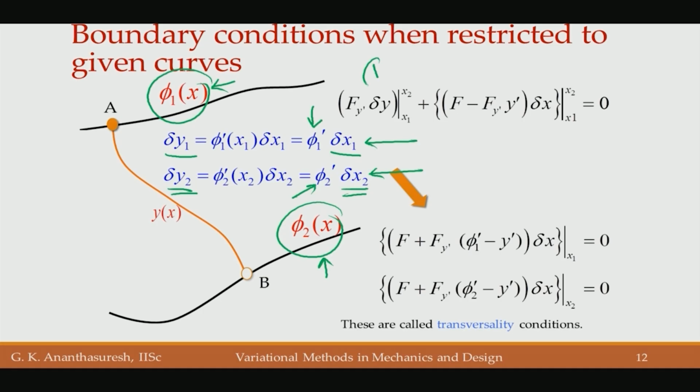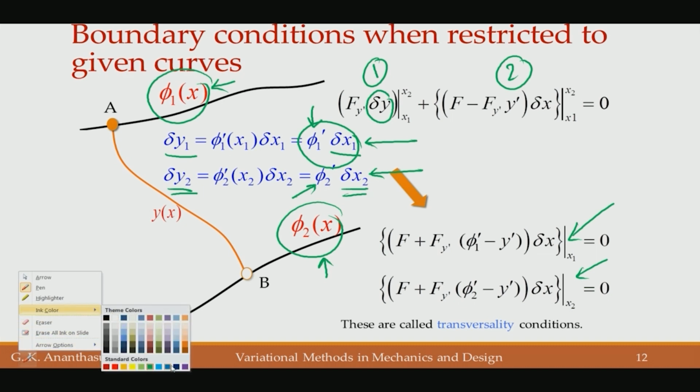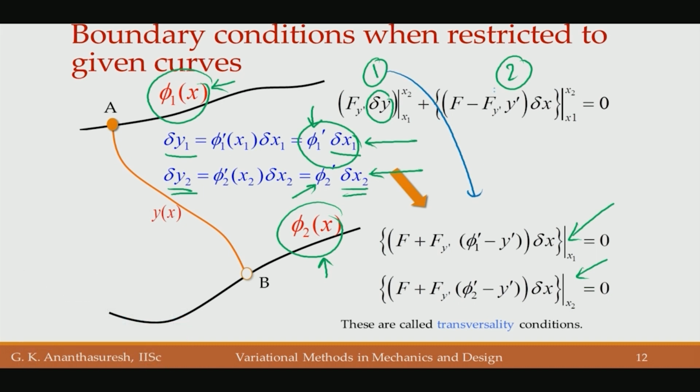Earlier these boundary conditions were separate. Now we can replace delta y in terms of that, for both ends, and then we get separately for x1 and x2. Let me change the color of the ink. These 1 and 2 together, of course these were from x1 to x2. Now we have written one condition, another condition for x1 x2, because we have two different curves. So here the curve involved was phi 1 of x, and here the curve involved is phi 2 of x.